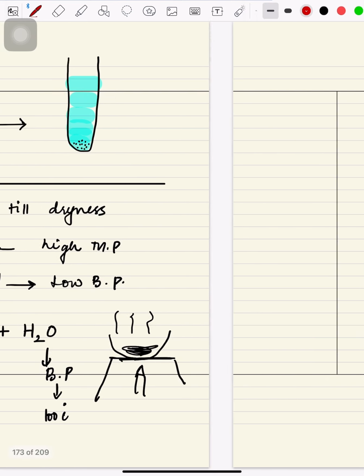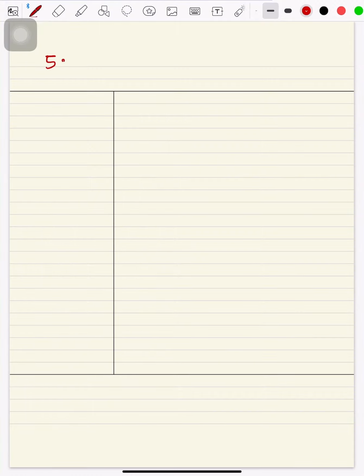This was number four, and this is number five now, and that is called crystallization. Crystallization. Okay. In crystallization, basically we are going to make crystals. Okay, how we are going to make crystals? There is a point which we are going to notice in this, and that is called the saturation point or crystallization point. What is that point? How we will achieve that point, and what is the way to identify whether we have reached that point or not?